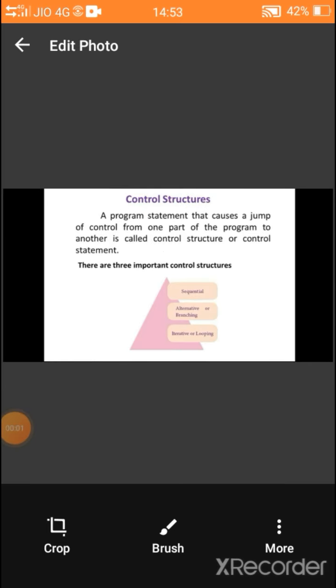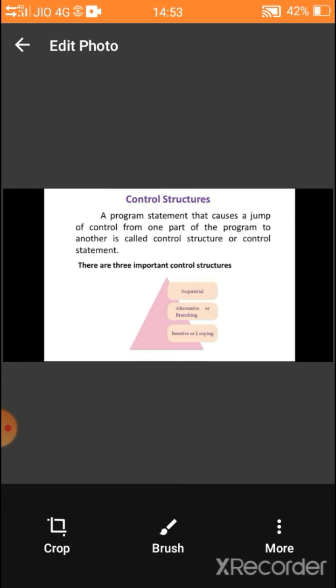Look at the definition for control structure. A program statement that causes a jump of control from one part of the program to another is called control structure or control statement. That means a program contains a lot of statements. All the statements need not be executed.